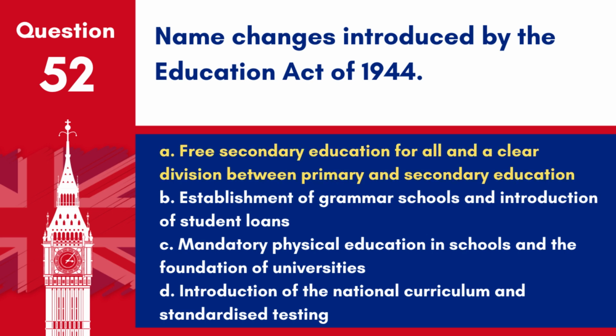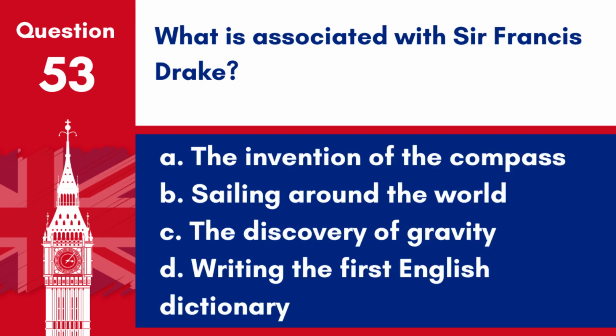Answer: A. Free secondary education for all and a clear division between primary and secondary education. The Education Act of 1944 introduced major reforms, including the provision of free secondary education for all children, and established a clear division between primary and secondary education in the UK. Question 53. What is associated with Sir Francis Drake?